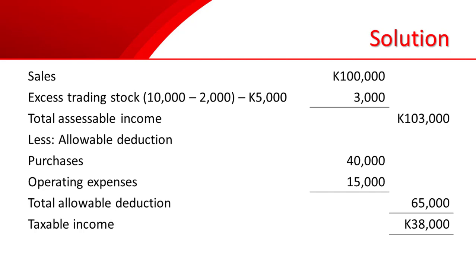So the result is 3,000 kina, and the assessable income will be 103,000. Then we have allowable deductions. We have outgoings for purchases of 40,000, and operating expense of 15,000, so we have 65,000. So the taxable income here is 38,000.